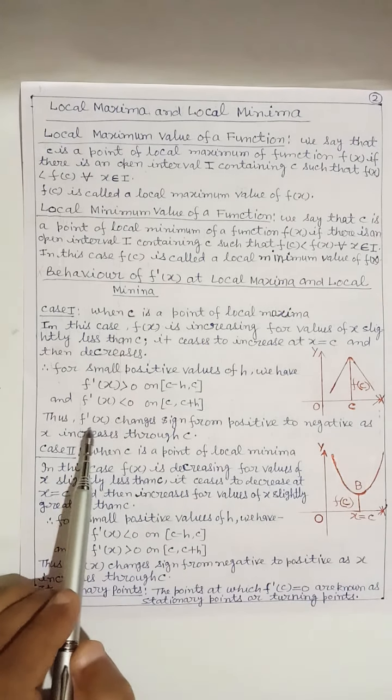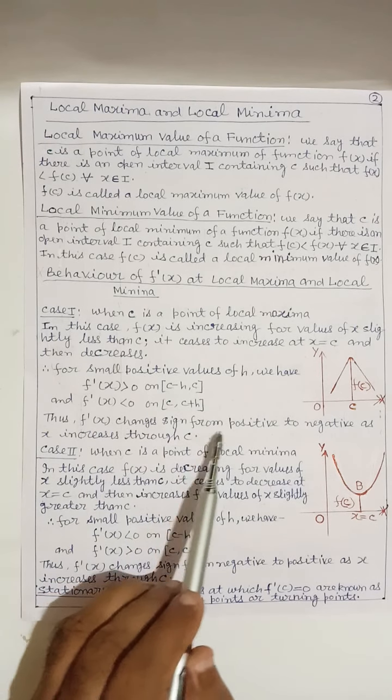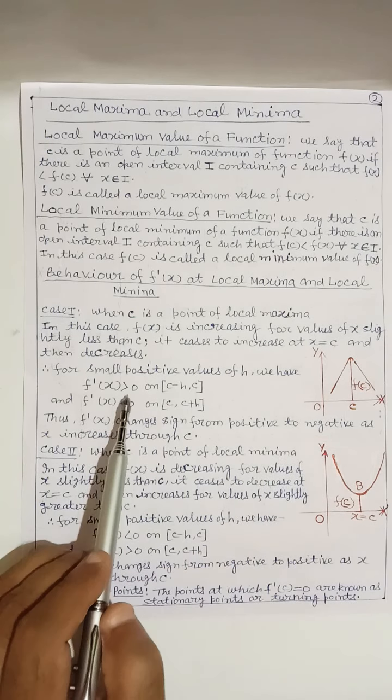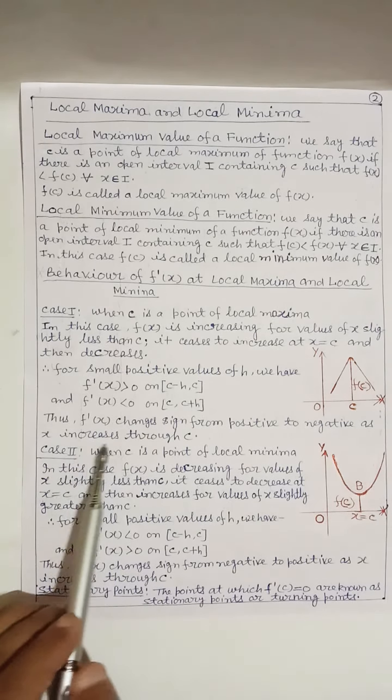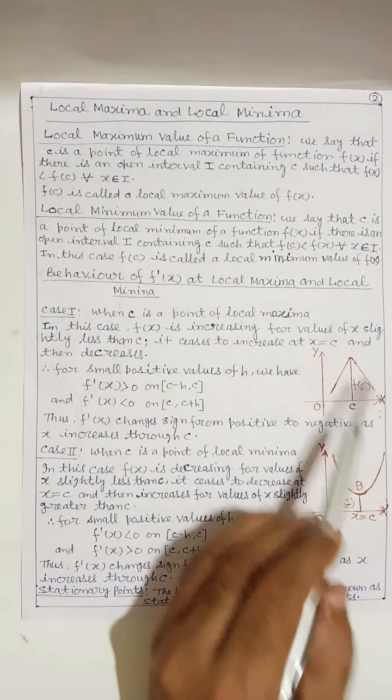Thus, f'(x) changes sign from positive to negative as x increases through c.